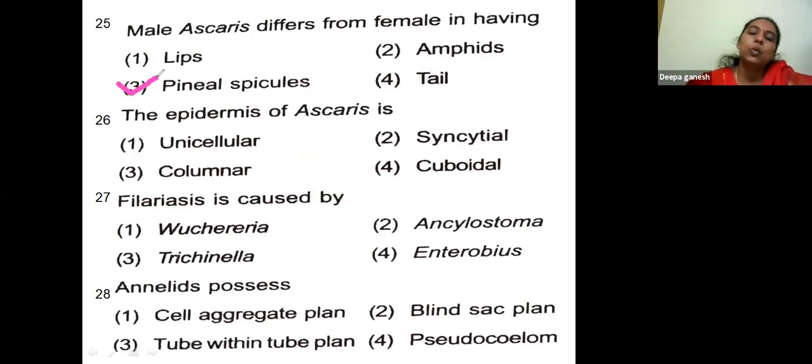Okay, penial spicule. The epidermis of Ascaris is unicellular, syncytial, columnar, cuboid. The Ascaris is having an epidermal layer that is syncytial, merged with everything. If it were unicellular, it could not have tolerated the activity of the enzymes.